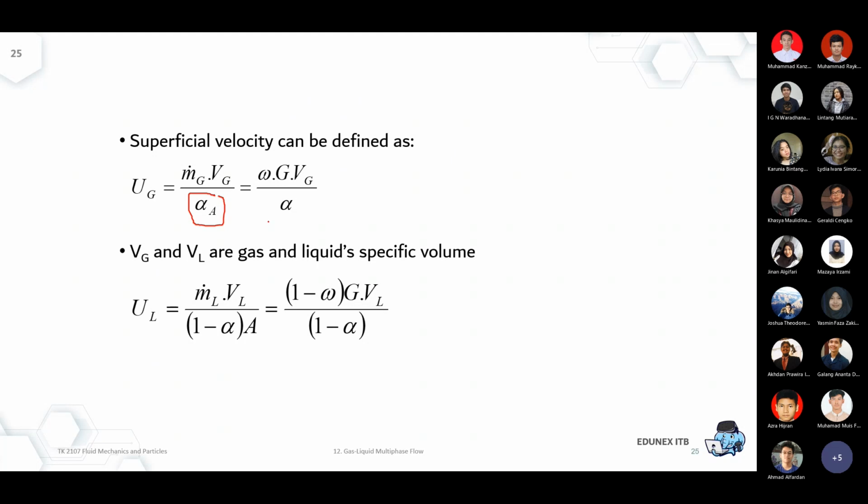So maybe one illustration: your actual pipeline looks like this, that's Vg, that's Vl.